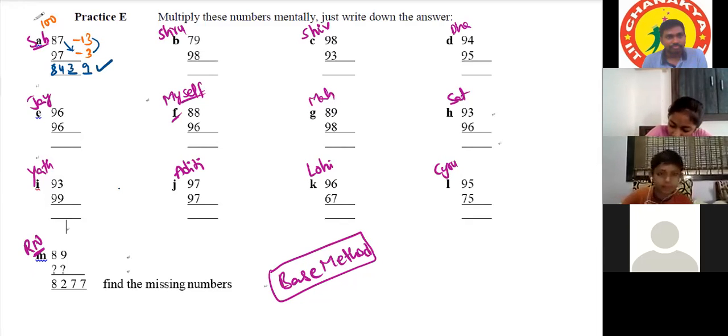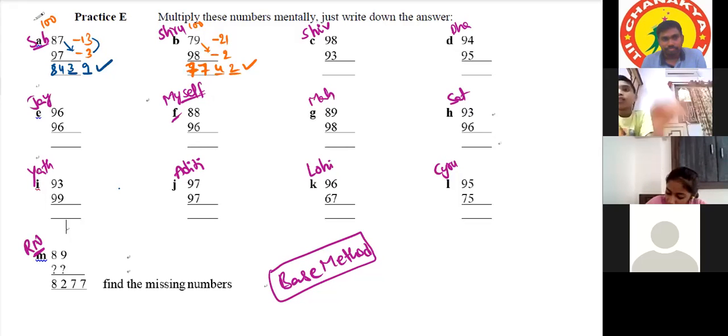Srishti. Yes, sir. Sir, the base is 100. So 100 minus 79 is 21 and 100 minus 98 is 2. 79 minus 2 is 77 and 21 into 2 is 42. So 7,742. Yes, 77 and then 42. Very good. Show Pranav.